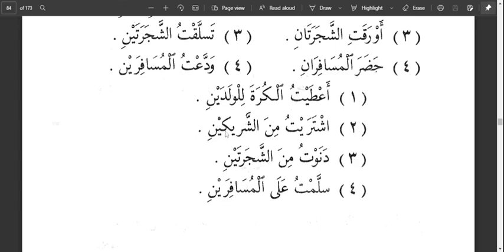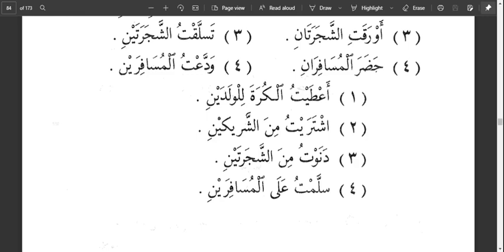So how do we know that this sharikain is majrur? It is because of the ya. If it was marfu', it would have had alif, it would have been sharikan. But since it is ya, and we see that harfu jaru, something that gives the noun jaru, is coming before it, then we confirm that the ya is what? Is the indicator of the jaru of the word. Because we know that ya can either indicate nasbu or jaru, the context will tell us either of the two.